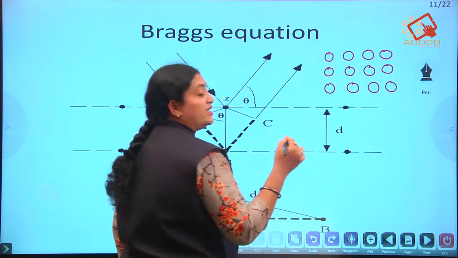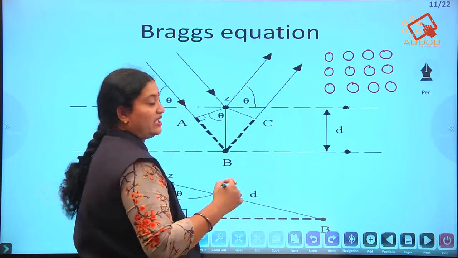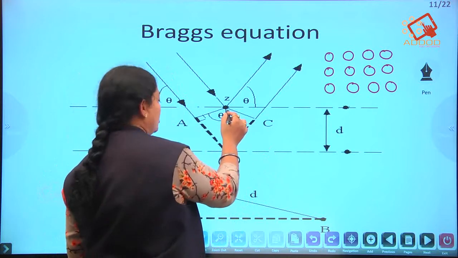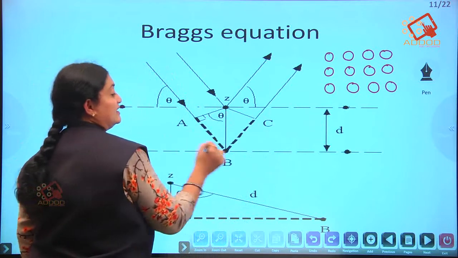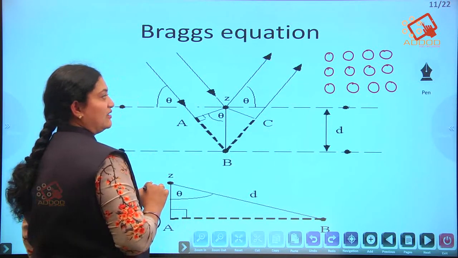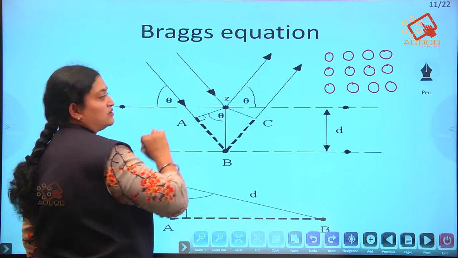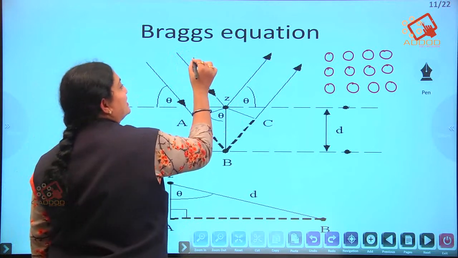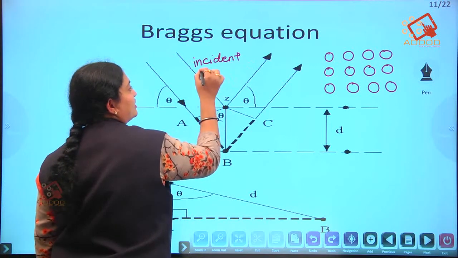Now when we make X-rays fall on this structure, you can see we have denoted the lattice points with points here. When the X-rays are made to fall on a lattice point, this ray we call the incident ray. When it falls upon a lattice point, it gets reflected.